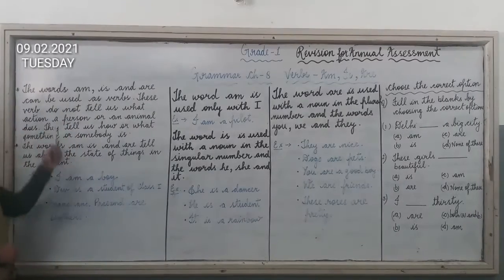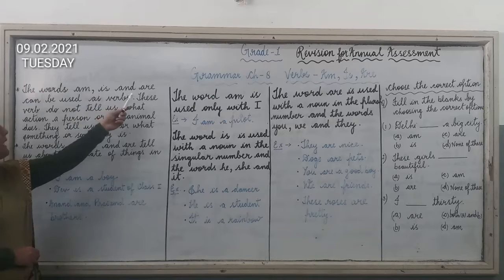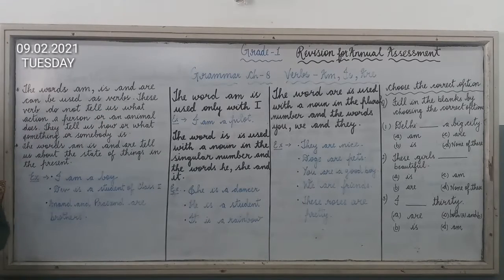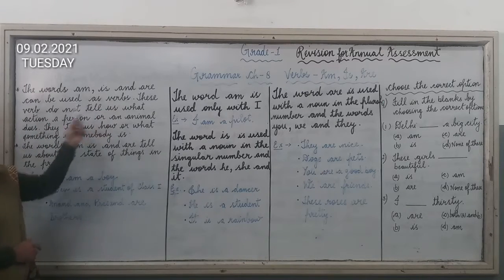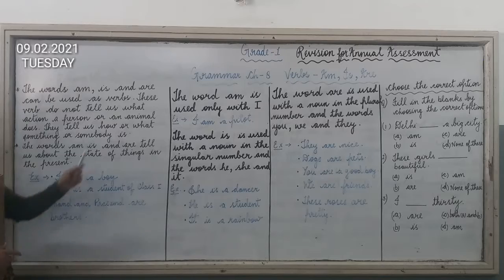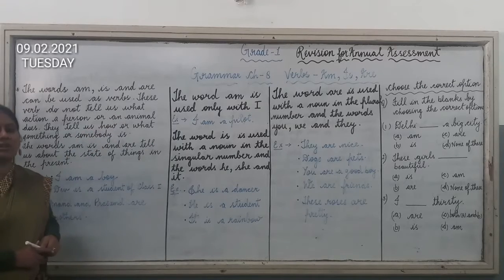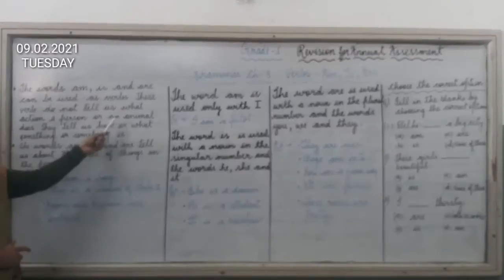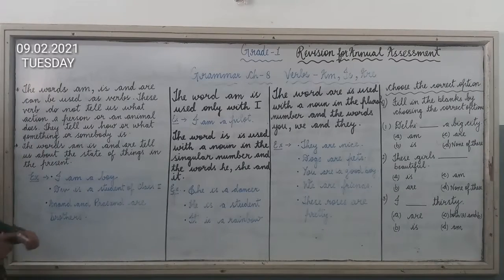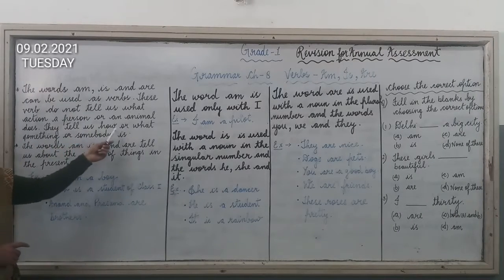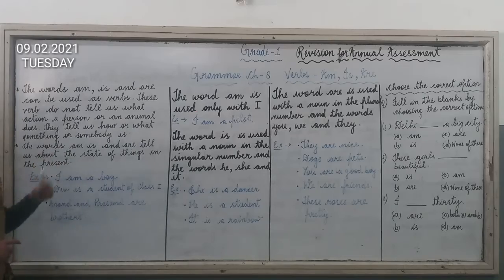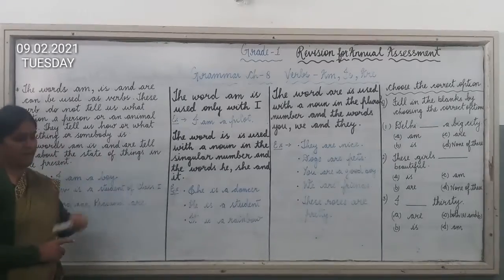Okay, now children, the words am, is and are can be used as verbs. These verbs do not tell us what action a person or an animal does. They only tell us how or what something or somebody is.